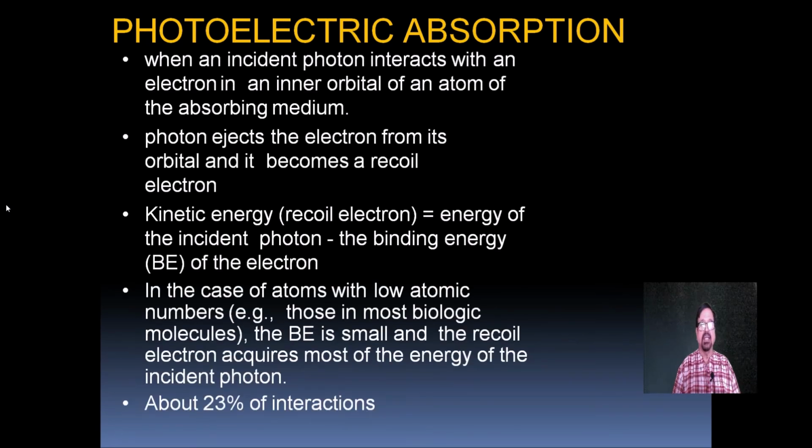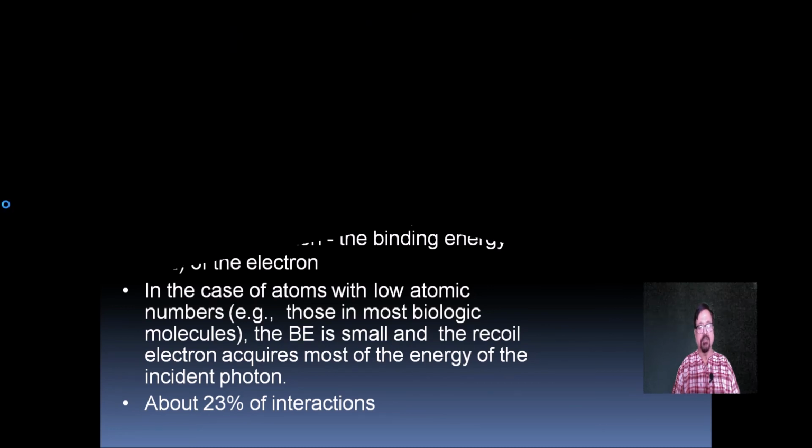When the incident photon interacts with an electron in the inner orbit of an atom of the absorbing medium, the photon ejects the electron from its orbit and it becomes a recoil electron. The kinetic energy of the recoil electron is the energy of the incident photon minus the binding energy of the electron. In atoms of low atomic number, for example those in most biological molecules, the binding energy is small and the recoil electron receives most of the energy of the incident photon. It is about 23% of the interactions.